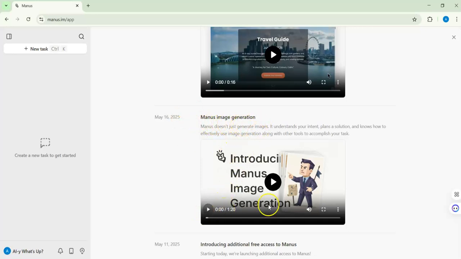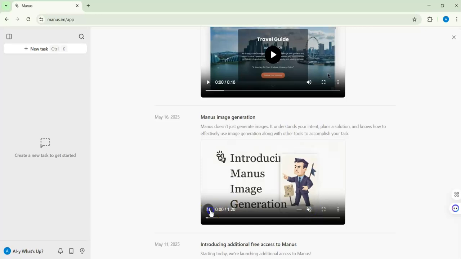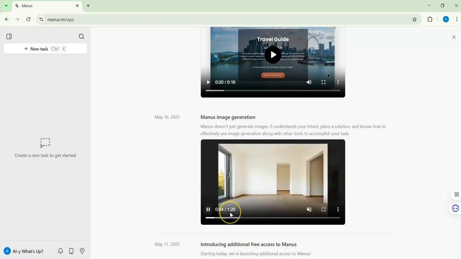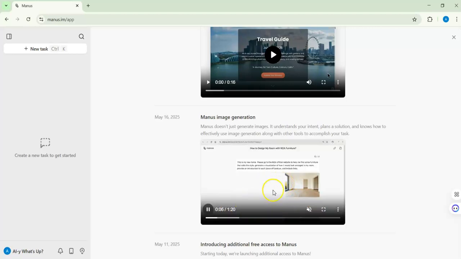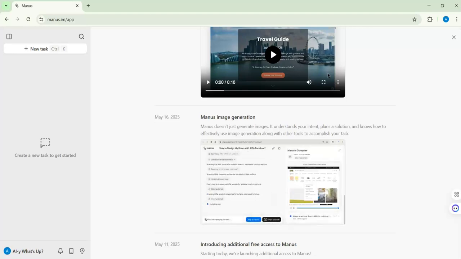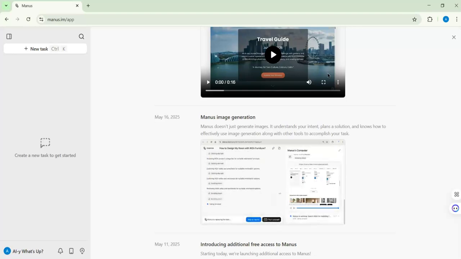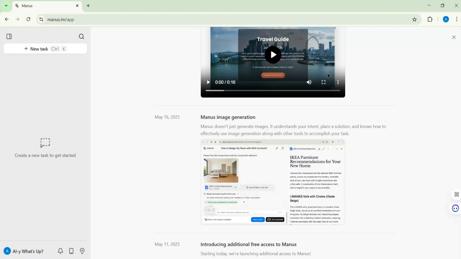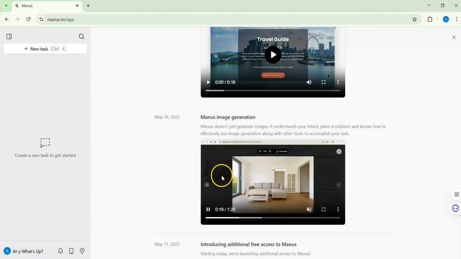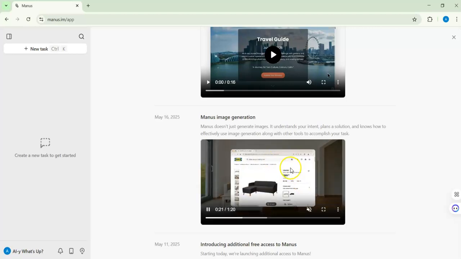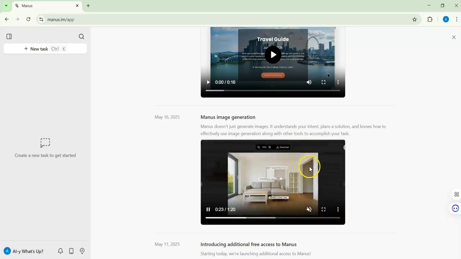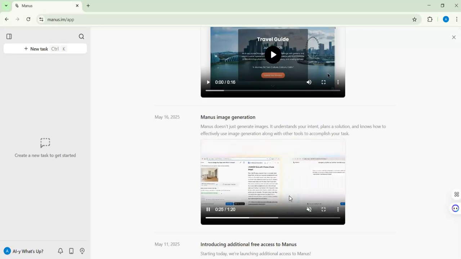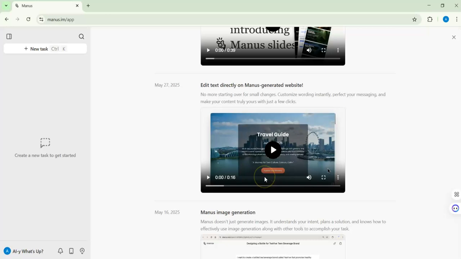From here, you just go and you will see what the updates are. It's almost 1 minute and 20 seconds. They give an empty house or an empty room, and they ask Manus to give furniture for this room. They access some websites, then they go. So we will explore it ourselves.